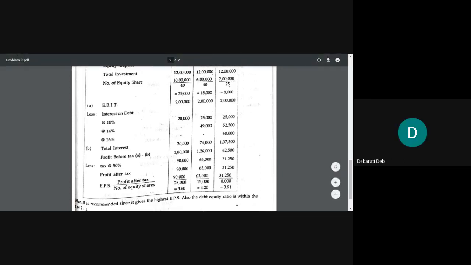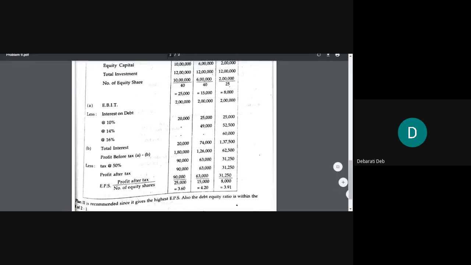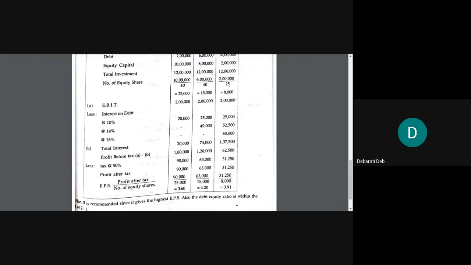Yes, ma'am. Okay, the rest of the things are all the same. You do it on your own. We have been doing it since the first sum. Total interest you will calculate. So profit before tax you will calculate from EBIT. You will deduct total interest and get profit before tax. From that you will deduct tax and get profit after tax. There is nothing else, no equity share.